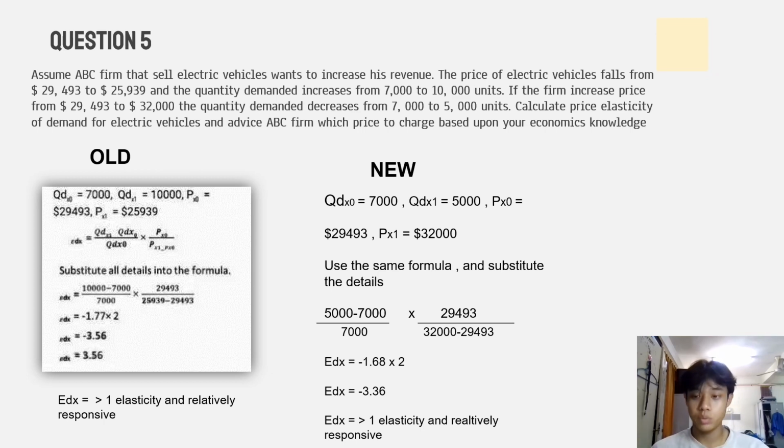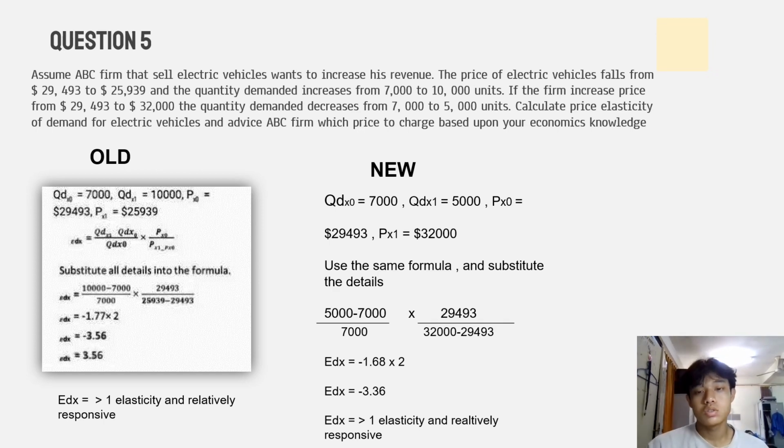So here we have two, old and new. For the old one, we got 3.556. So the elasticity of demand, we got more than one, elastic and relatively responsive. For the new one, we got 3.36, more than one, elastic and relatively responsive.